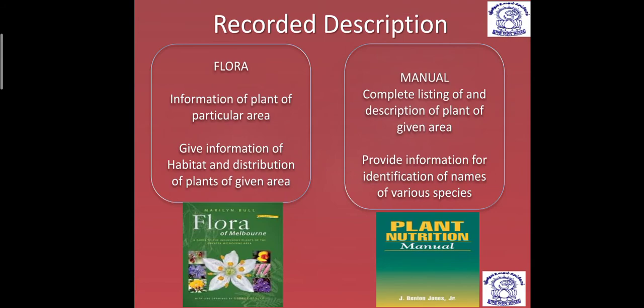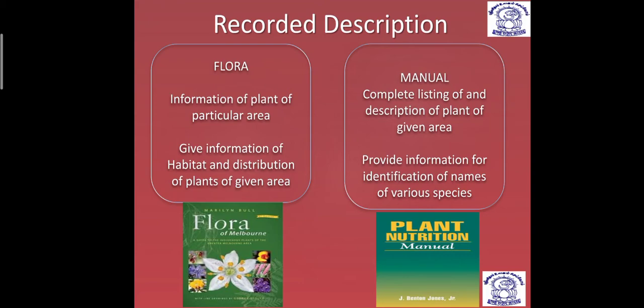Next, we look at some of the recorded descriptions. These are simple, interesting things you just have to go through. One is flora. So what is flora? Flora is a book which has information on the plants of a particular area. Mainly, flora gives information on the habitat and distribution of plants in a given area.